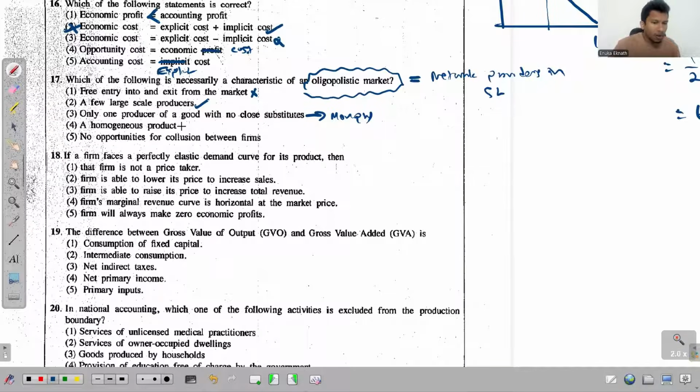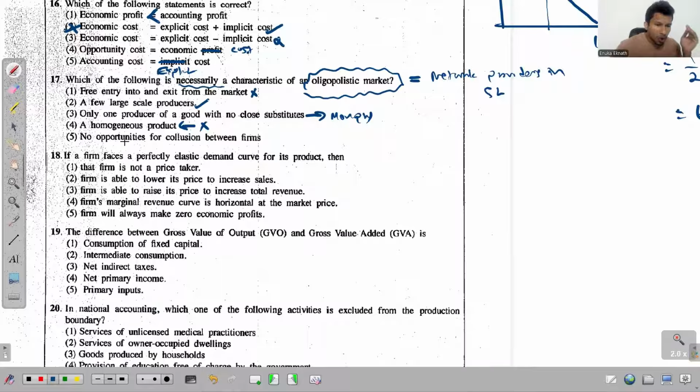And the fourth one, homogeneous products. See, at times these oligopolistic firms can produce homogeneous products. But what we say exactly is this: they either produce homogeneous products, if not differentiated products. So we can't be 100% certain on the nature of the product that they produce. So the question asks us, which one of the following is necessarily a characteristic? So this may not be always true. So you can't take it there.